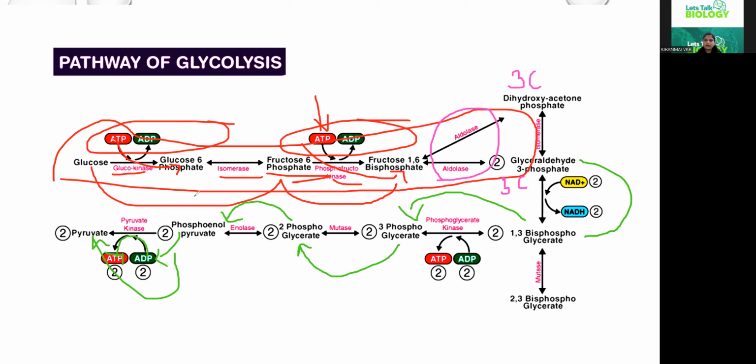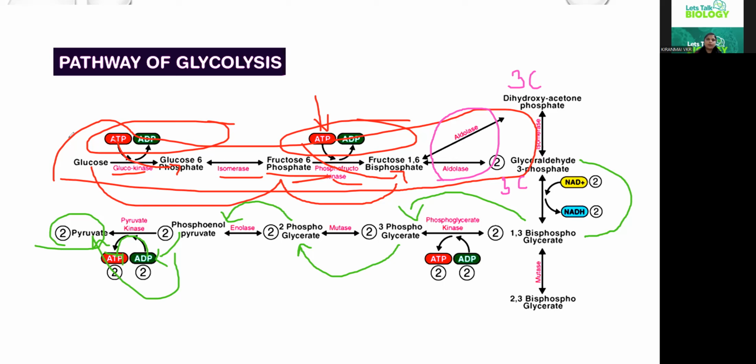We need to remember that DHAP also occurs, so at the end 2 pyruvate molecules are formed by the lysis of glucose.